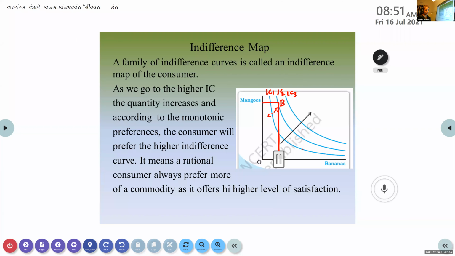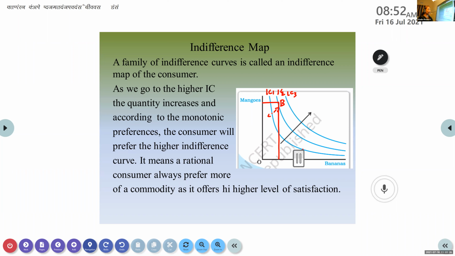It gives higher utility, because when I say utility, that is total utility. Marginal utility, you know, goes on diminishing, but the speciality of total utility is that it goes on increasing as you increase the quantity. So if you see IC3, there is more quantity of the things; bananas and mangoes are more here also.